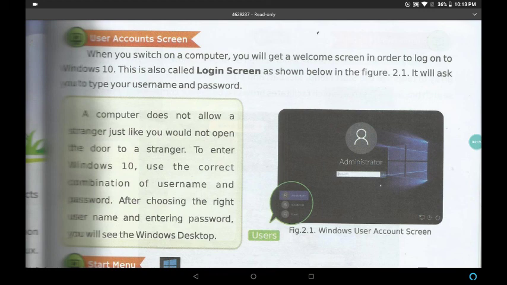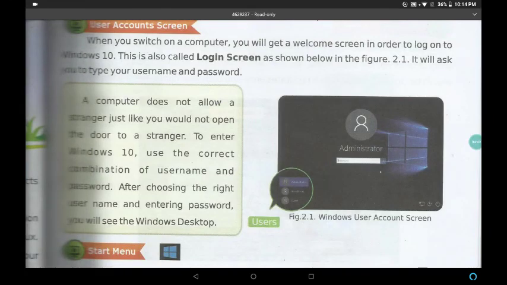Let me tell you with one example. I have my house. Whenever I am going out of my house, I will lock my house. When I am coming back, I want to open my house with my house key. The same way, whenever you are switching on your computer, you have to use your login ID and password.